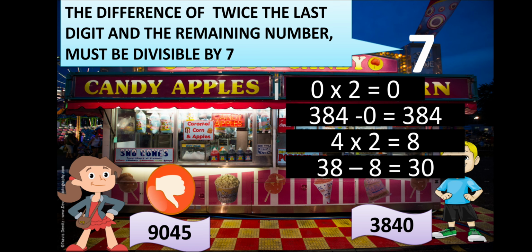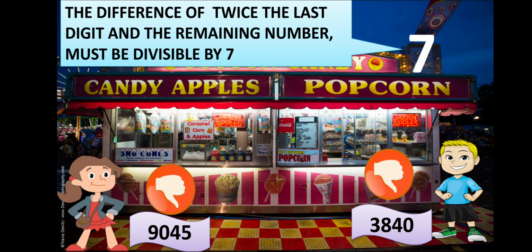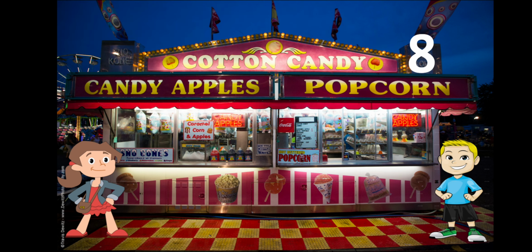So 38 minus 8 becomes 30. Now 30 is not divisible by 7 because 7 4s are 28 and 7 5s are 35. So 30 does not come in the 7 table. So Johnny also doesn't get any gift at stall number 7. Both of them are not going to get any gifts at stall number 7 because none of them are divisible by 7. So let's move on to stall number 8.